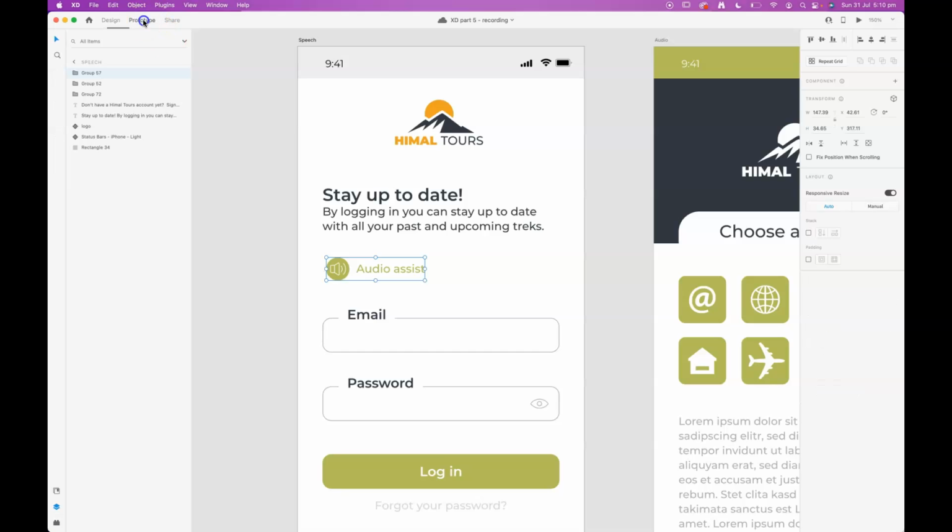So let's go over to prototype, and I am going to add an interaction, and it's going to be on a tap. So when we tap this button, I'm going to get the application to read out some content. So the action is going to be speech playback.